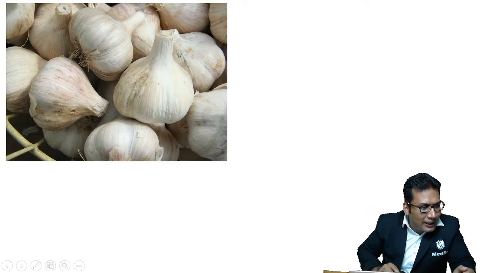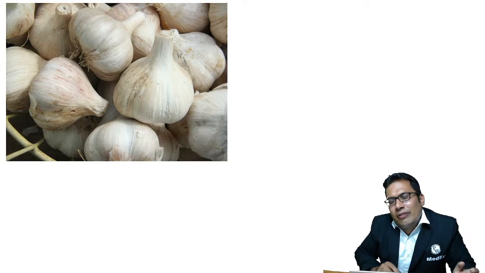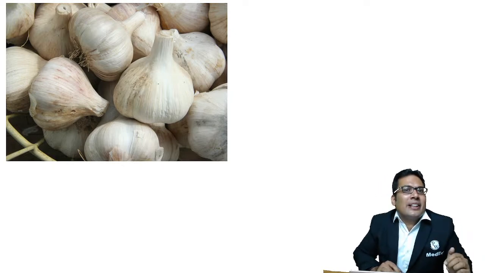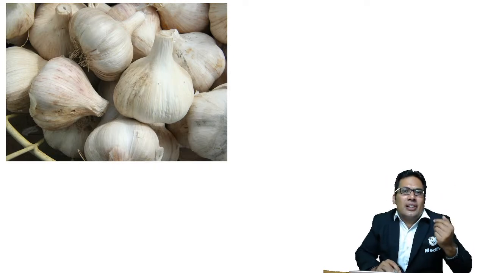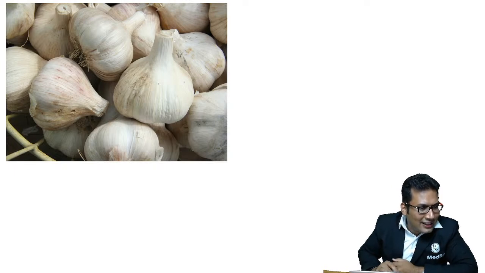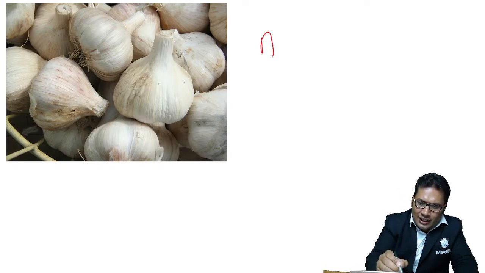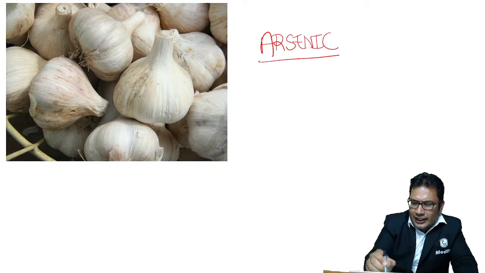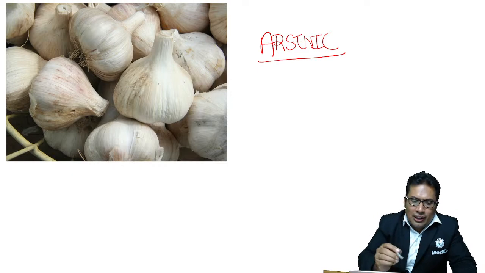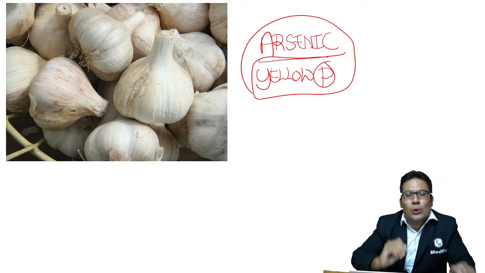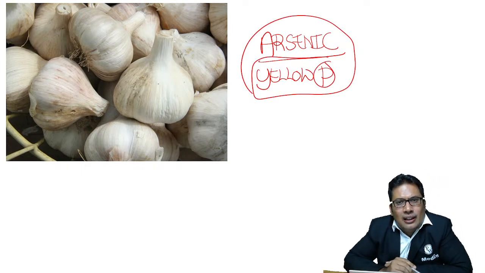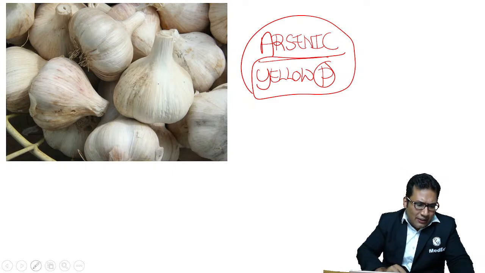Yes, you are right. Nerve gas also, there will be findings like OP poison. Both are asphyxiants. Arsenic poison, very good. One more poison in which you will see the garlic smell is yellow phosphorus. In yellow phosphorus also you will see the garlic smell. The question can be asked in your exam.